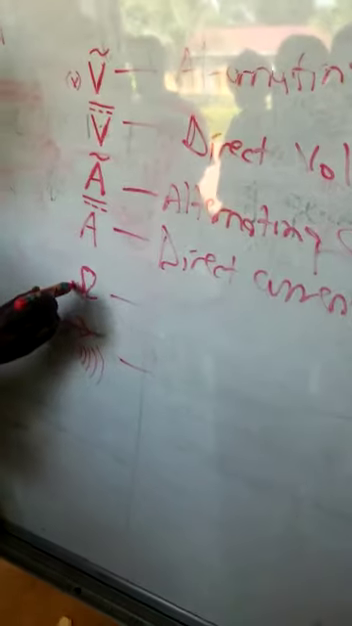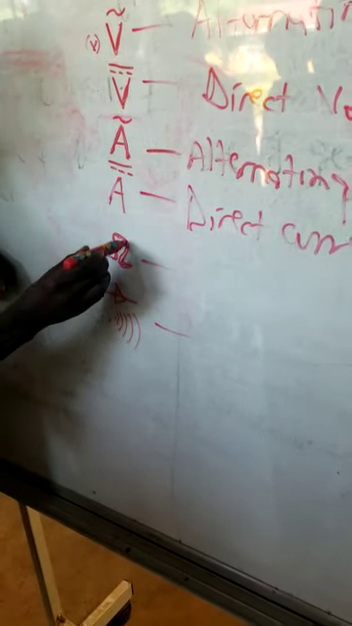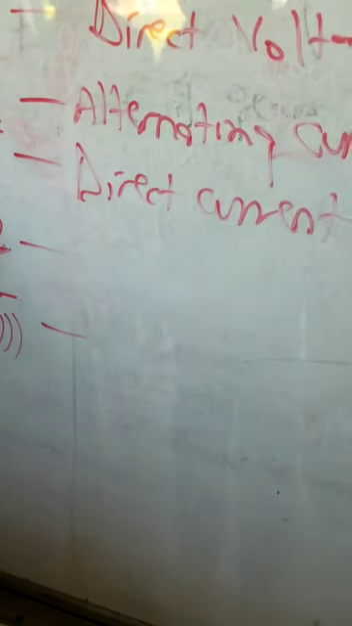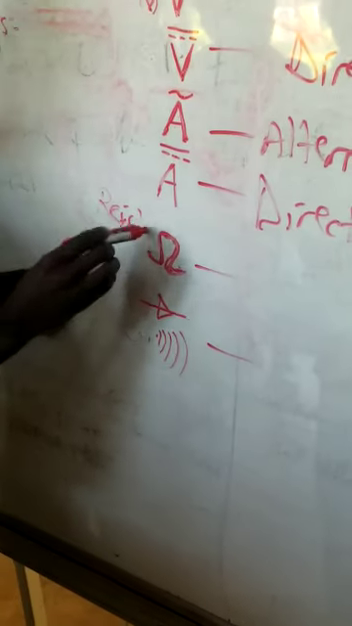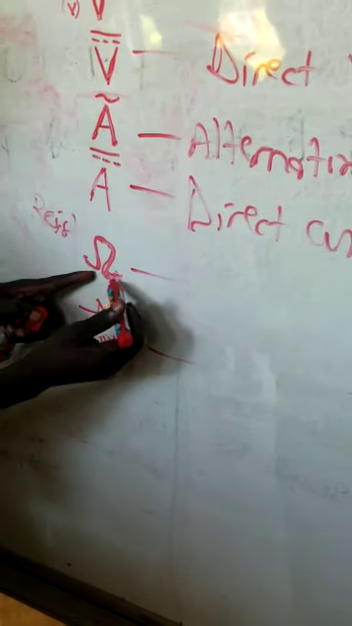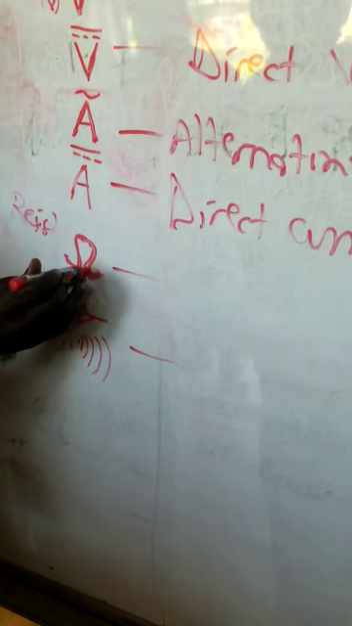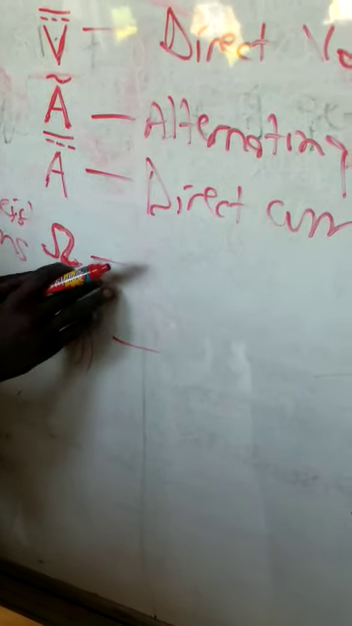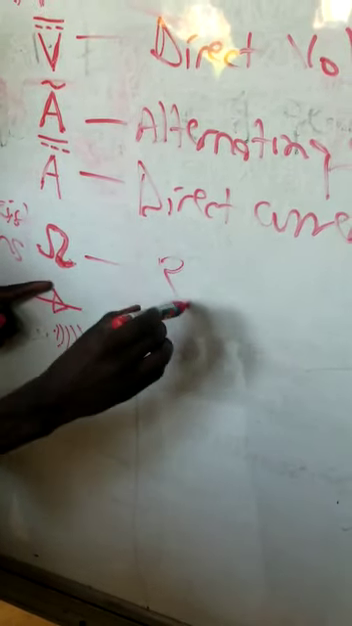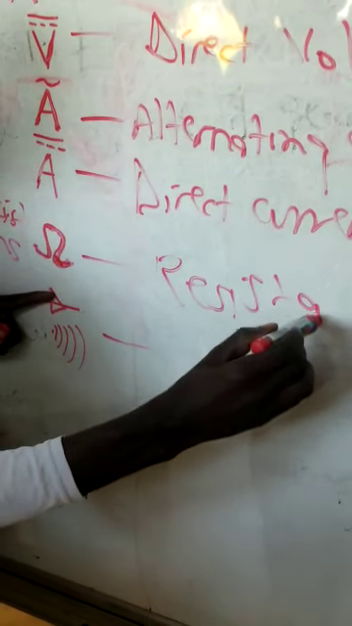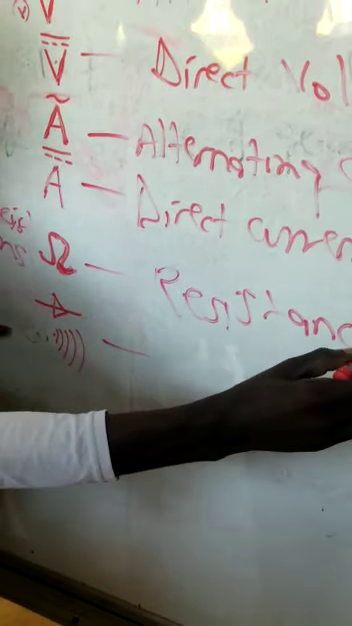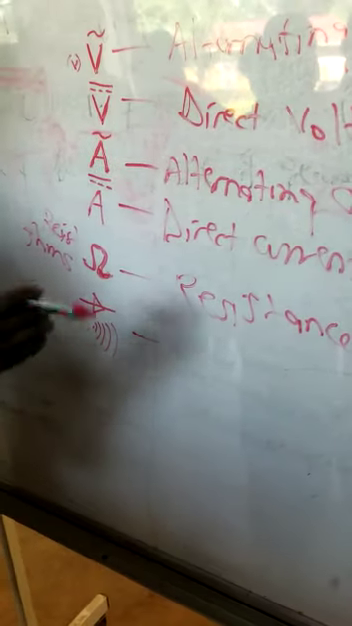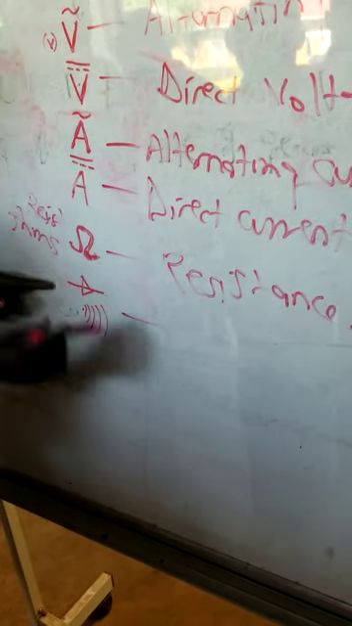So we come to this symbol. This is resistance. It is measured in ohms. This is the symbol for resistance, ohms. If they told you to measure the resistance of a wire, you put it on this one, but mostly on 200. You put it on the 200 range for resistance.